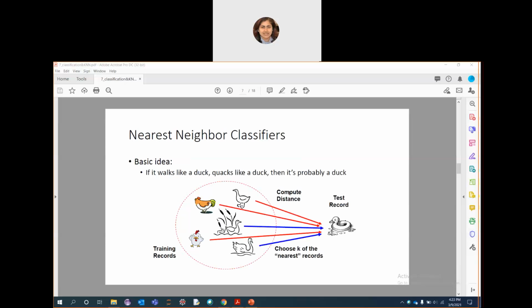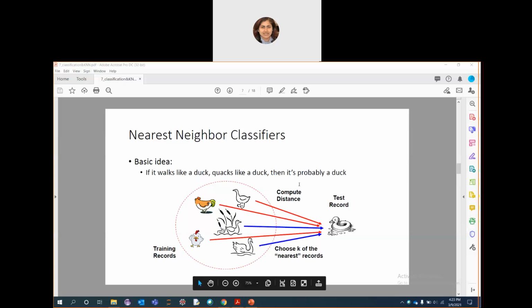So let's see the nearest neighbor classifiers. The nearest neighbor based classifiers use some or all the patterns available in the training set to classify a test pattern. These classifiers essentially involve finding the similarity between the test pattern and every pattern in the training set. Here we have an example, and this is your training samples and this is your test sample.